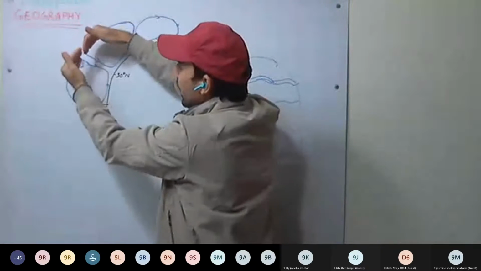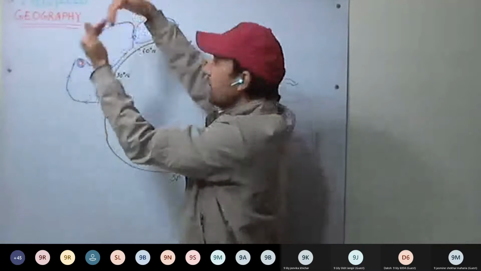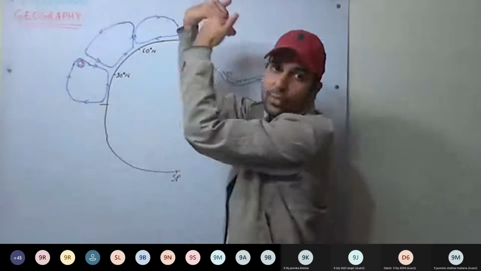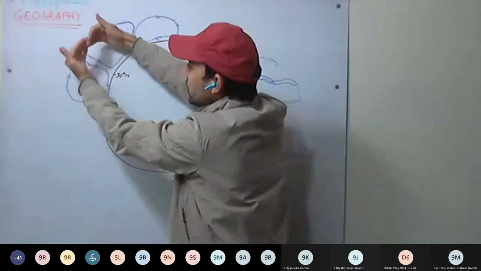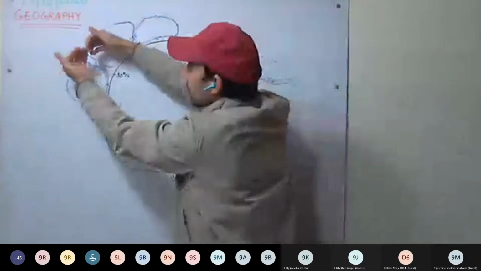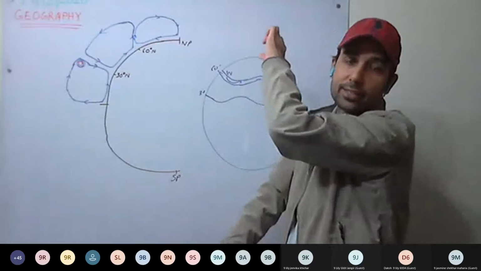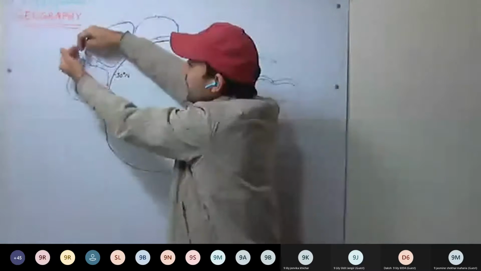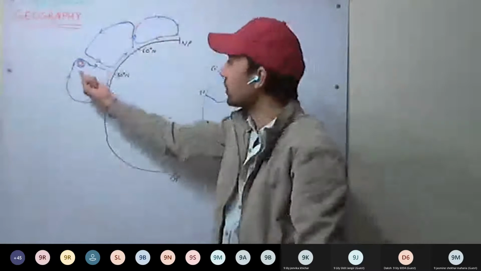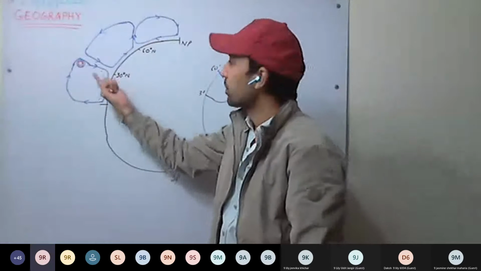They rush into each other, and because of the Coriolis effect, they are deflected towards the right. So they move in this fashion. These airs rush here, they meet each other, and they move along the boundary of each other like this. So these winds form a jet stream. They are clubbed here and move in this fashion. Have you understood this one? Subtropical jet stream.